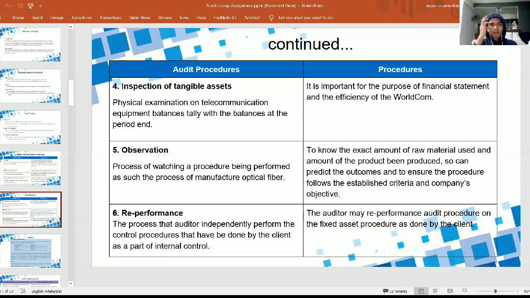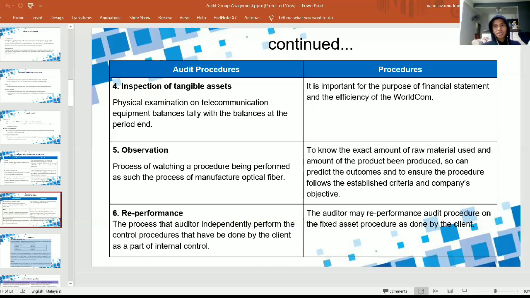And the fifth one is observation. Observation is the process of watching a procedure being performed, such as the manufacture of optical fiber related to the WorldCom company. The procedure is to know the exact amount of raw material used and the amount of product produced in one day, a month, or a year.